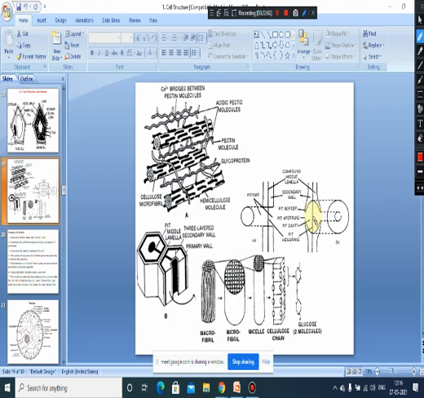And as the cell is growing in size, the primary wall develops a hole. At some places, due to stretching, as the cell wall is growing in size, there is a stretching, and because of the stretching, there is a hole development in the primary wall, and through which plasmodesmata communicate with the adjacent cells.